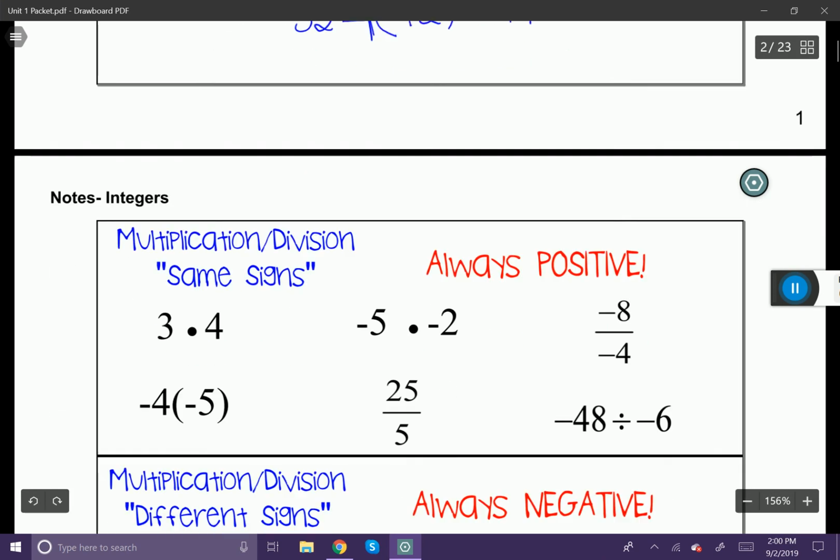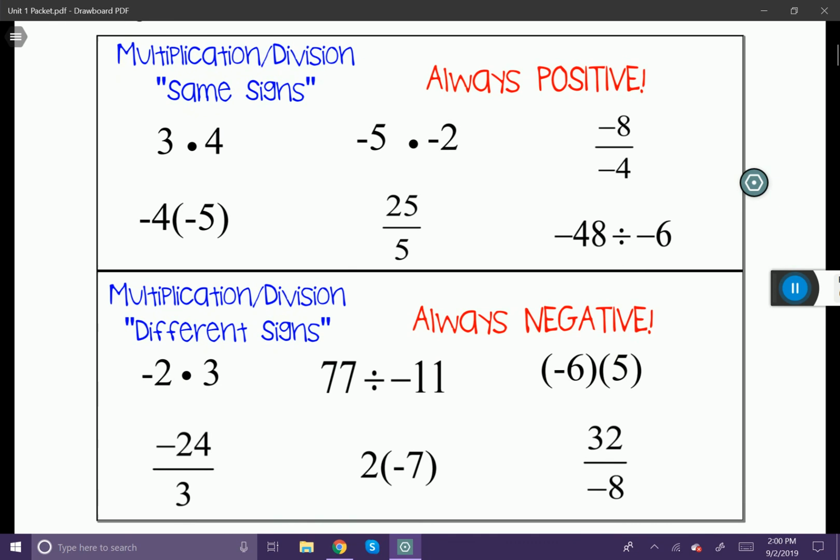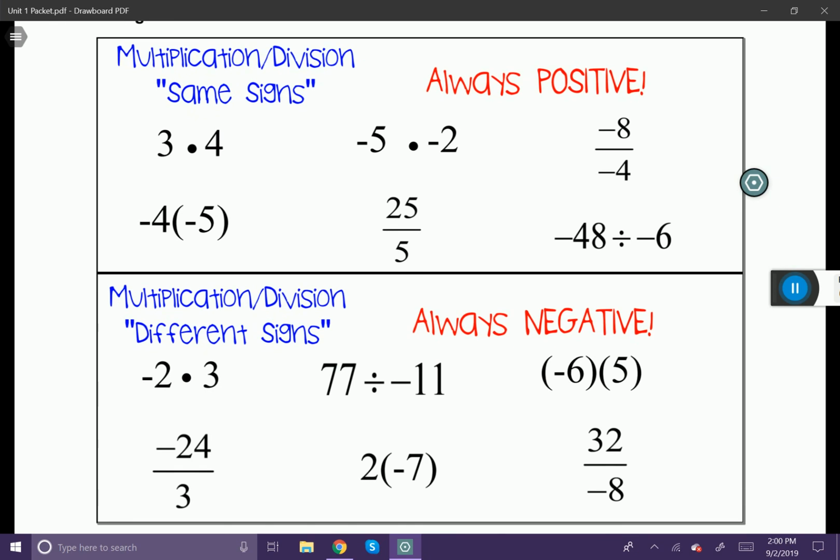Okay, let's go ahead and take a look at our last 2 operations, and that's multiplication and division. So the thing to know about multiplication and division is when you're multiplying or dividing numbers that have the same signs, meaning they're both positive or both negative, that means you're going to have a positive number all the time. For example, look at this first one. 3 times 4. Well, I have 2 positive numbers. That means that my answer is going to be a positive number. The next one, -5 times -2.